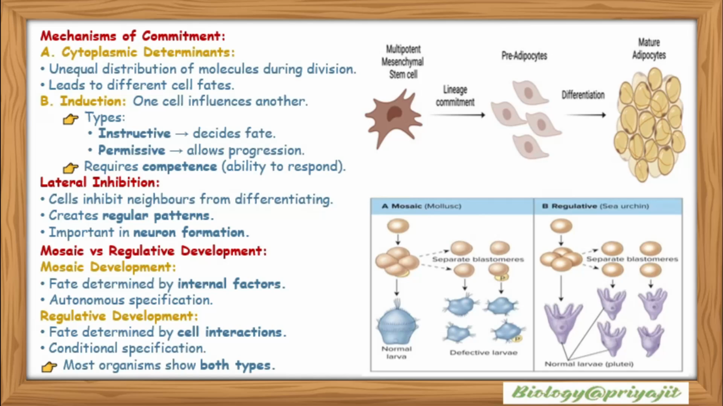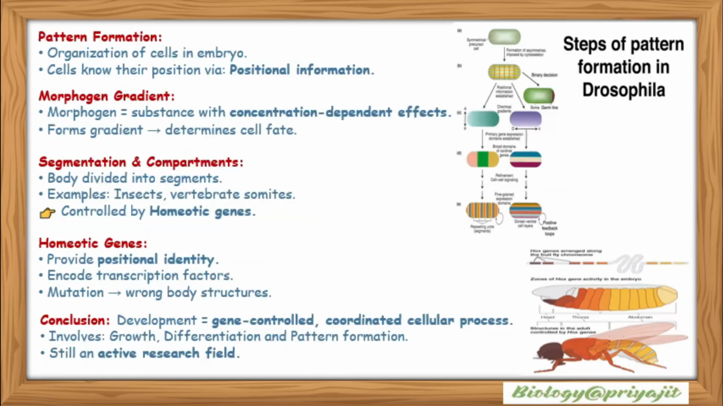Mosaic versus regulative development. When the fate is determined by internal factors with autonomous specification, it is called mosaic development. Regulative development is when fate is determined by cell interactions, which is conditional specification. Most organisms show both types.